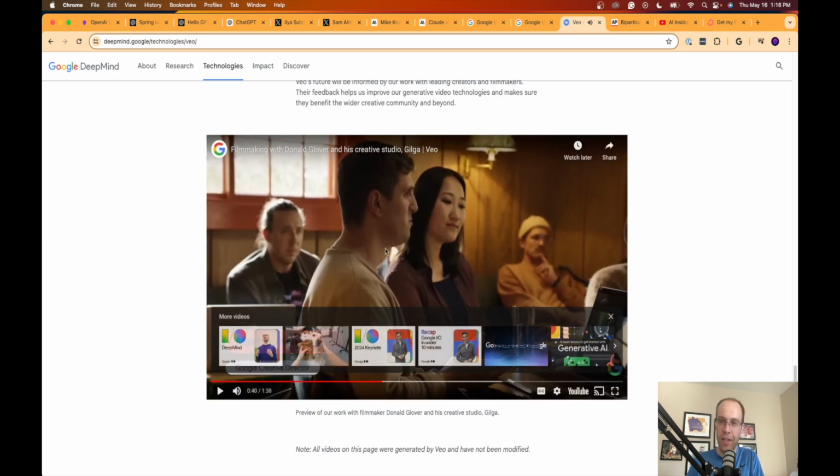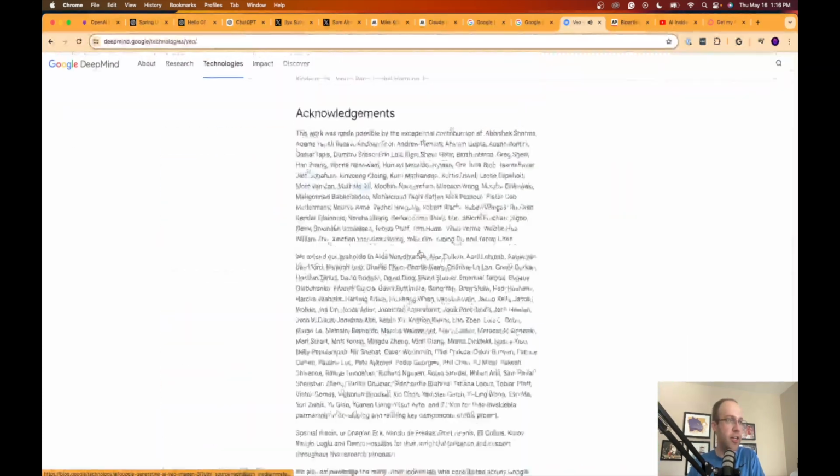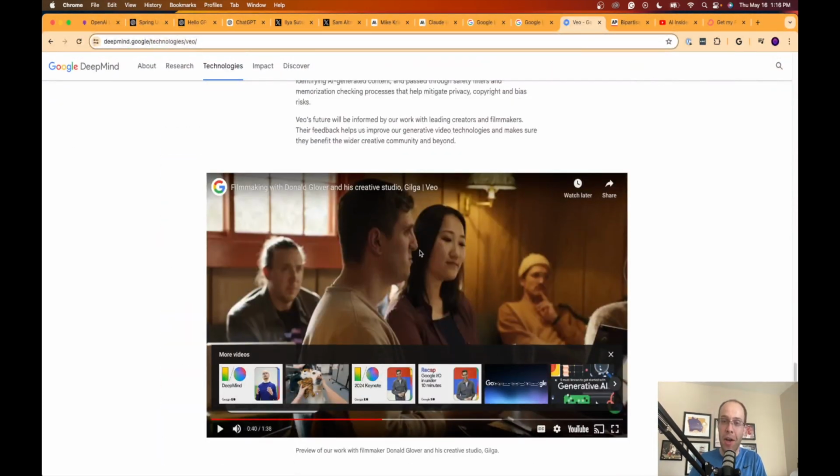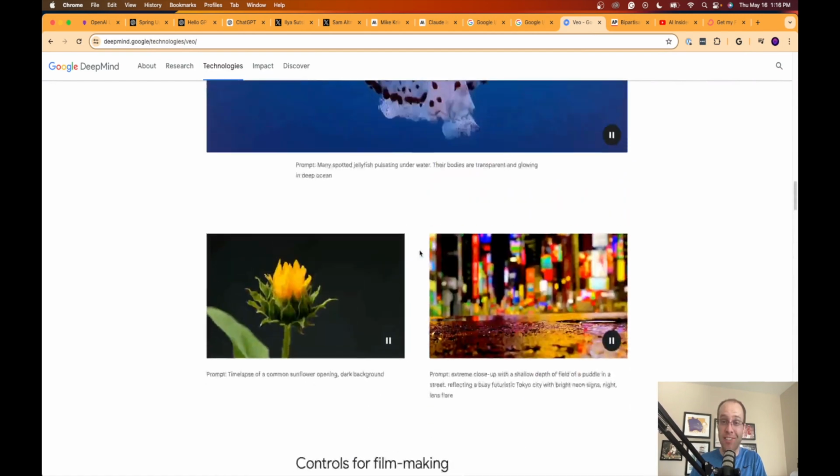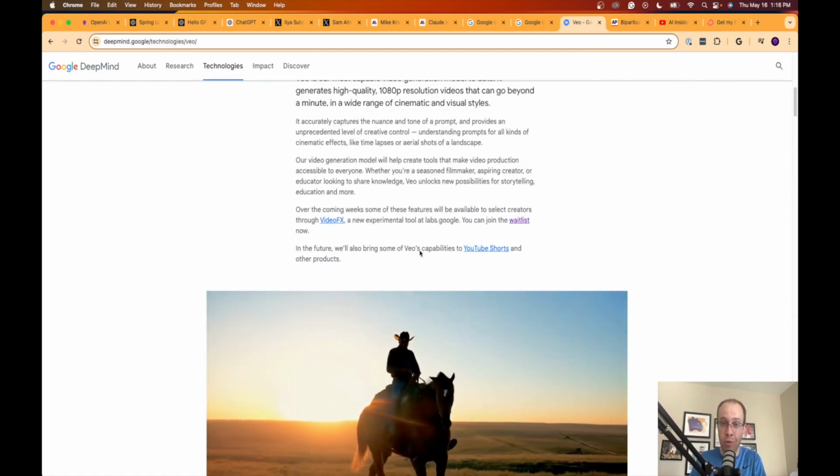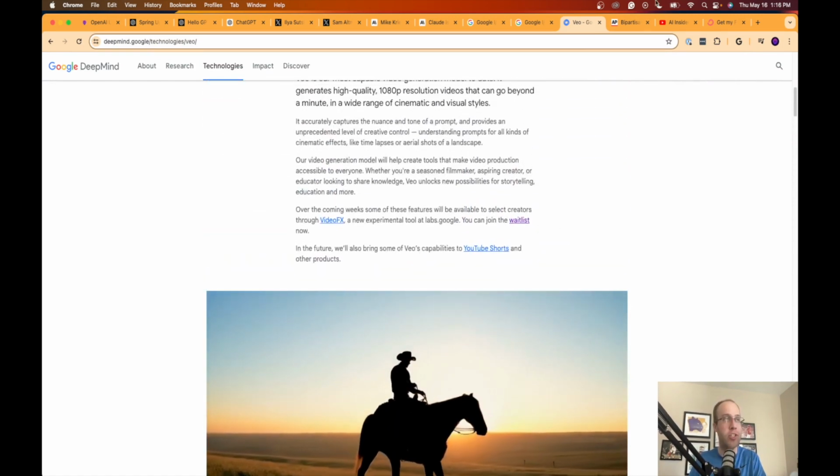And so really interesting stuff, guys. I'm very curious to see how this is going to pan out. We've officially entered the race to AI video between Sora, which is OpenAI, and now Veo, which is Google.